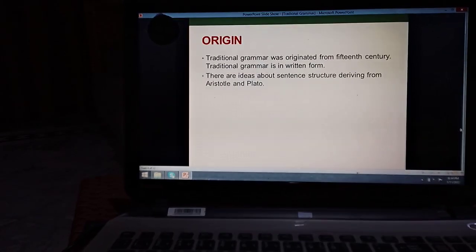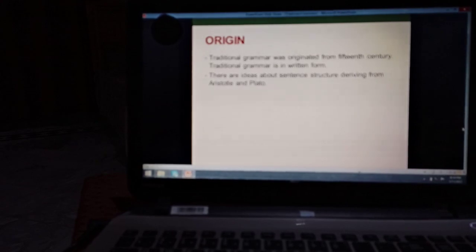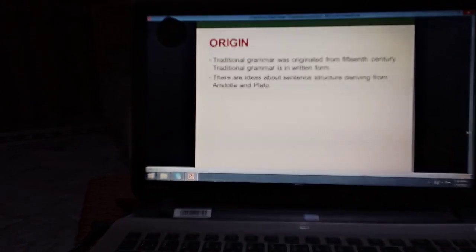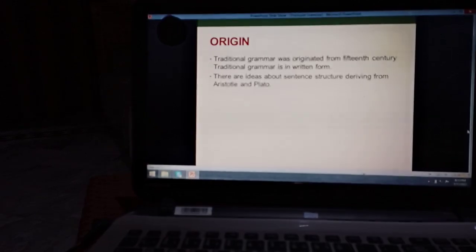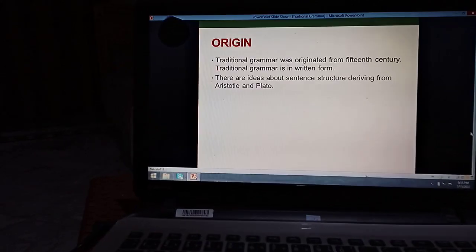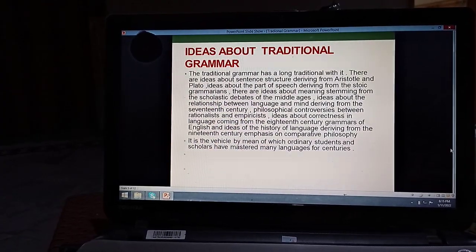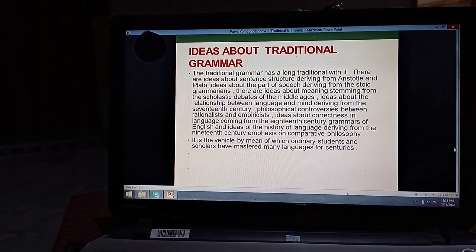So, origin of traditional grammar. Traditional grammar originated from the 15th century. Traditional grammar is in written form. There are ideas about sentence structure deriving from Aristotle and Plato. So what other ideas are there in traditional grammar?